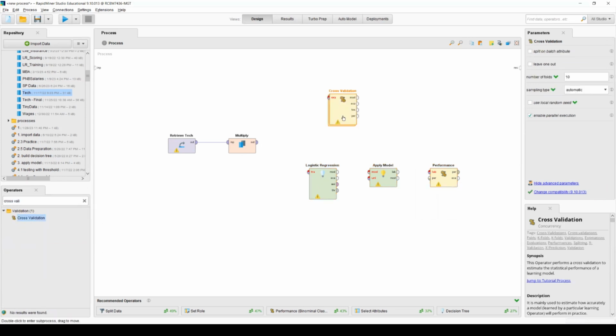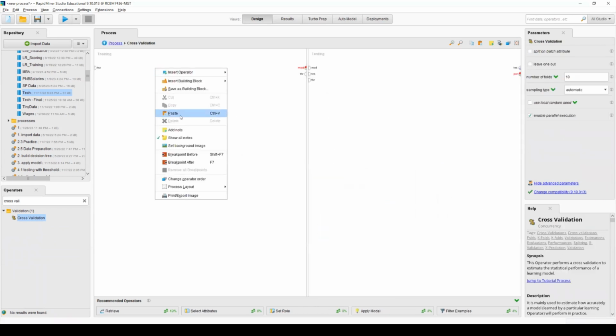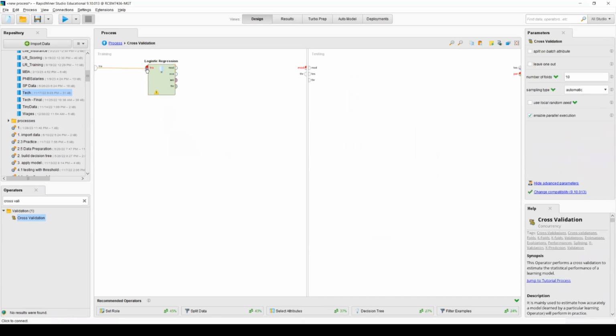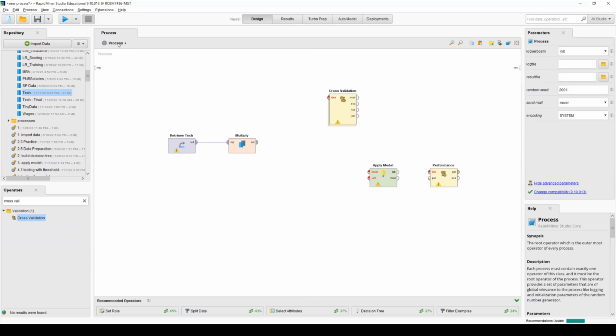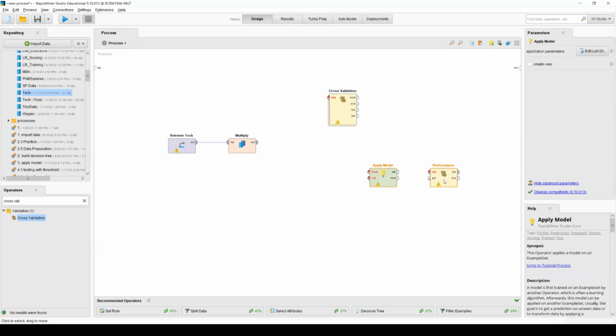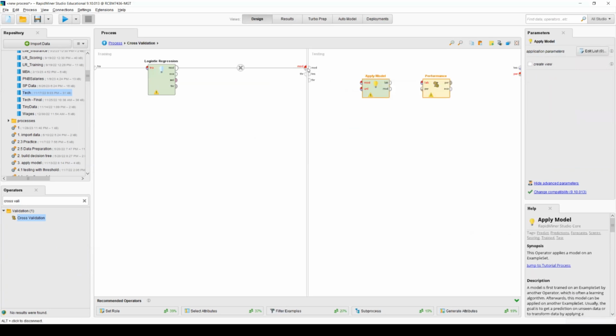So if I use cross-validation, I'm going to copy this one. I'm going to cut, and instead I'm going to put it here. So I'm going to connect here. I will use logistic regression as my training with that. And then apply model and performance. I'm going to cut and put it here outside.